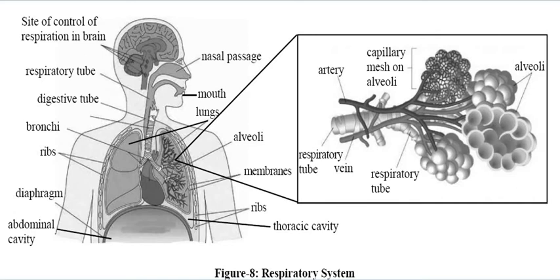Here is the thoracic cavity, and the abdominal cavity and the diaphragm, ribs, bronchioles, digestive tube.